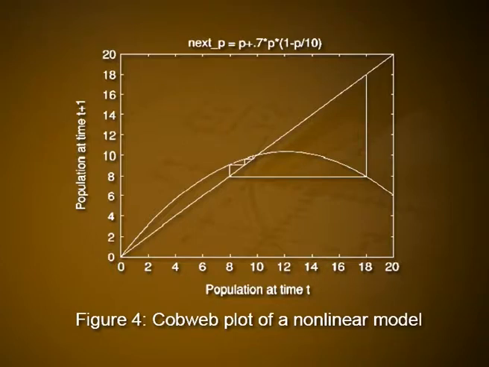If we keep the same values of r and k, but let P naught equal 18, the cobweb looks like that given in figure 4. Figure 4 gives the cobweb plot for the nonlinear model. Indeed, it becomes clear that if P naught is any value above k equal to 10, then we see an immediate drop in the population. If this drop is to a value below the carrying capacity, there will be a gradual increase back toward the carrying capacity.